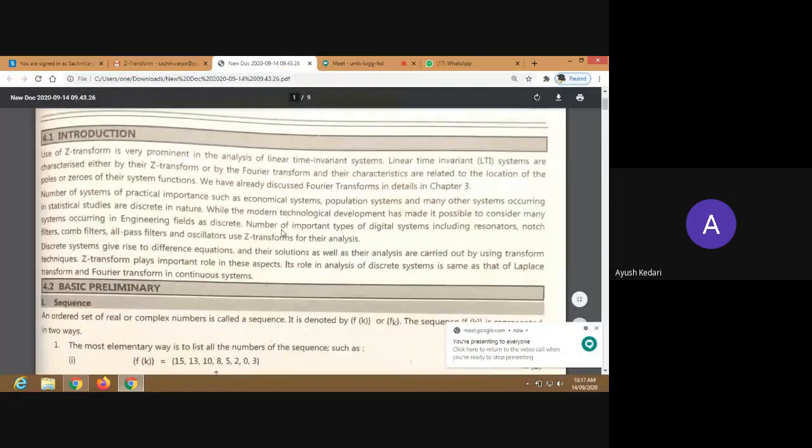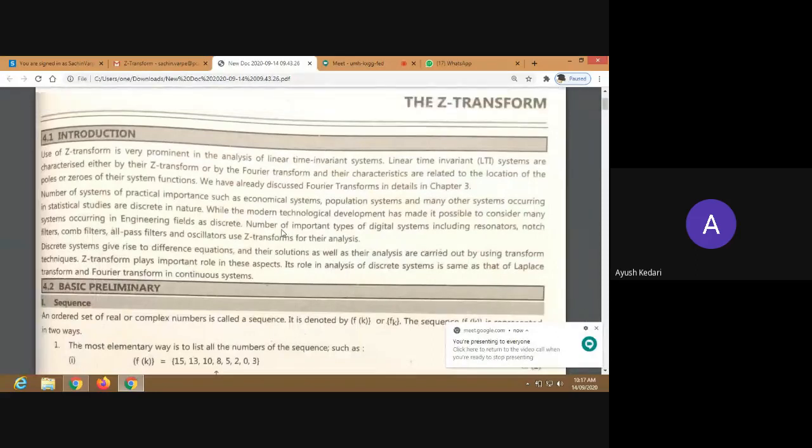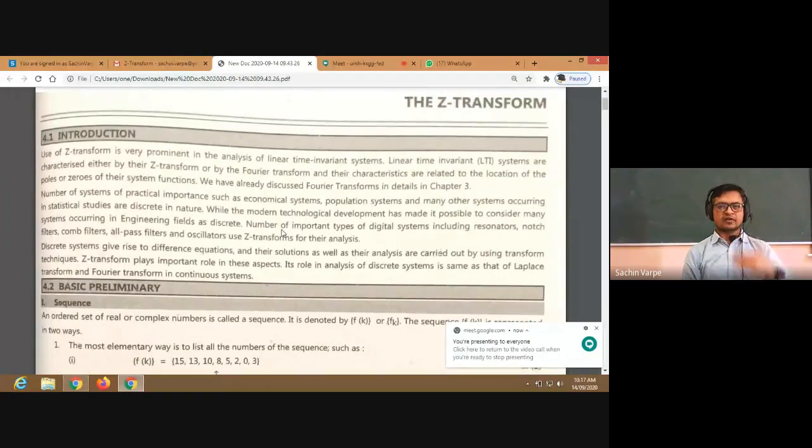Okay, so use of Z transform is very prominent in the analysis of linear time invariant systems, isn't it? The linear time invariant systems are characterized by Z transforms or by the Fourier transform, and their characteristics are related to the location of the poles or zeros. Now, what is meant by poles? If we have a rational function and we consider the zeros of the denominator, then those zeros of the denominator are called poles of the function.